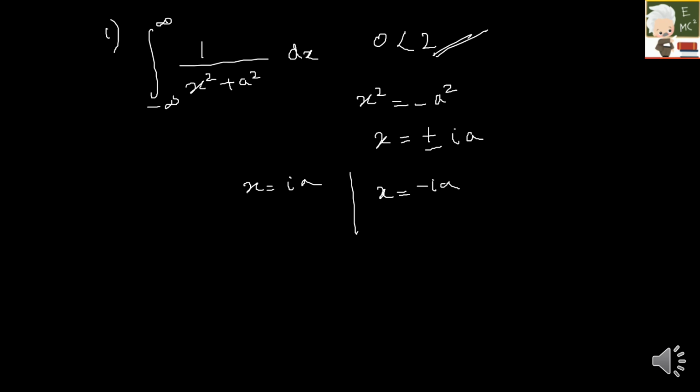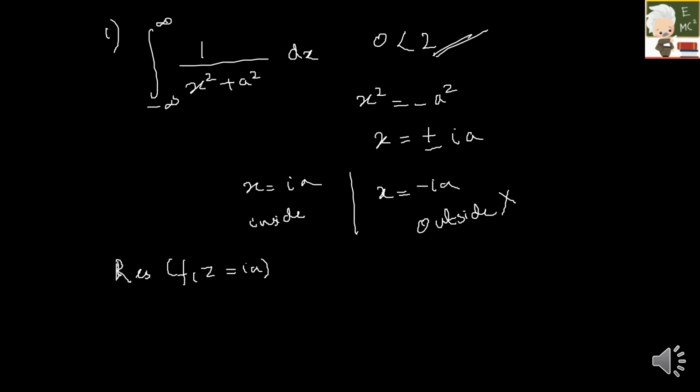If your imaginary term is negative, then it lies outside the semicircle, so you should not do it for this. Here it is plus ia, so it is inside the semicircle, and you have to do only for this. How to find the residue for the function at z is equal to ia?